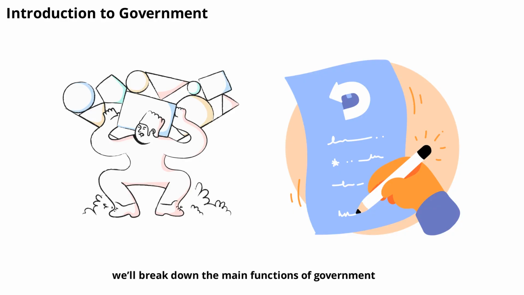In this video, we'll break down the main functions of government, explore how it impacts society, and reveal the many roles it plays to keep things running smoothly. Let's start by understanding what a government is and why it exists in the first place.